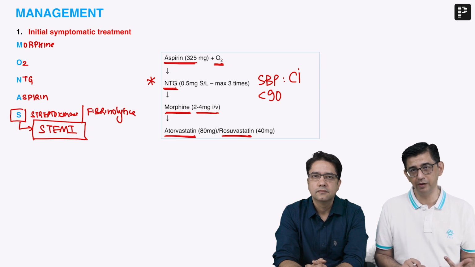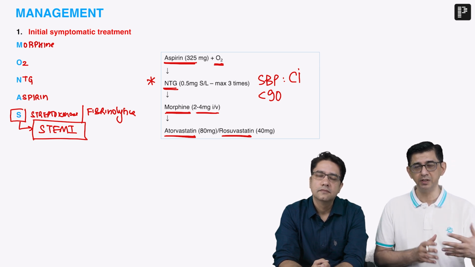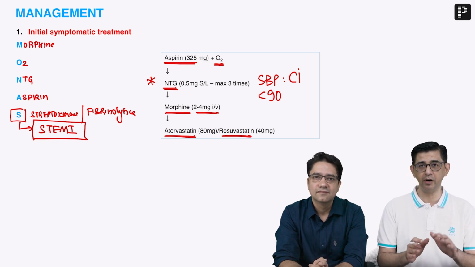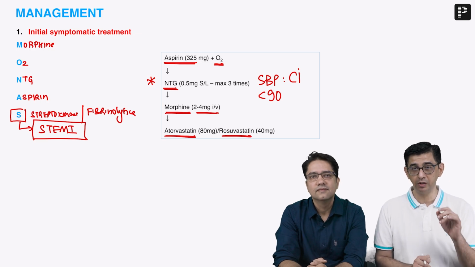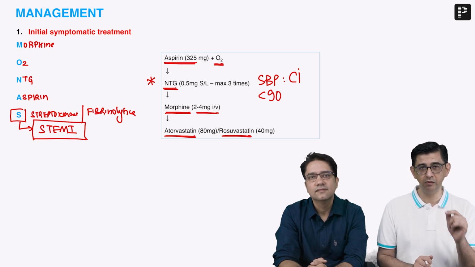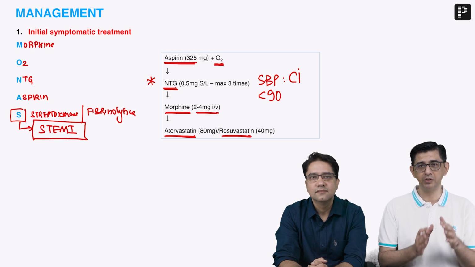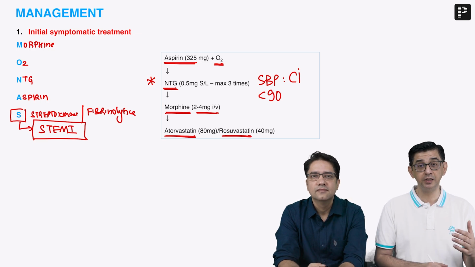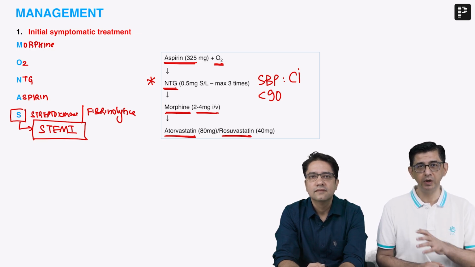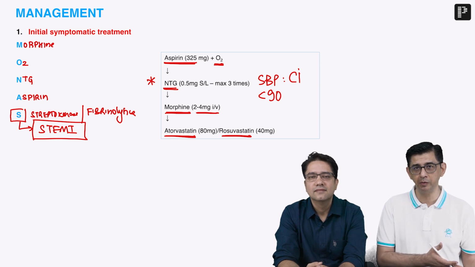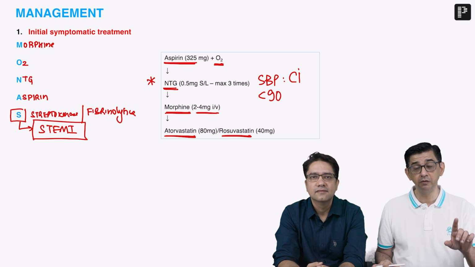Why we are emphasizing that is because traditionally your nursing staff would also be thinking that nitrates are to be given to everybody. But what you have to take into consideration is: inferior wall MI with hypotension present, nitrates are to be withheld. In fact, inferior wall MI, because it has hypotension, is the only MI where you give IV fluids to the patient. So that's again a question they ask: inferior wall MI, and the question mentions a blood pressure value of 80, and asks what is the first intervention? You would give IV fluids. Now you would never ever see IV fluids being given to any other patient of MI, right? In anterior wall MI, there's pulmonary edema, so if I give IV fluid, it will worsen the pulmonary edema component. But in inferior wall MI, we will be giving IV fluid to the patient.